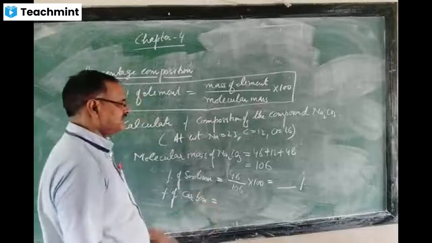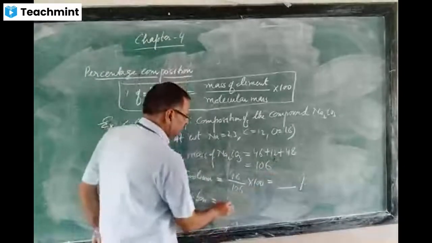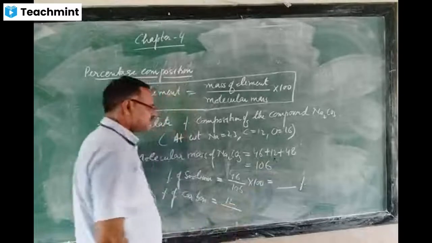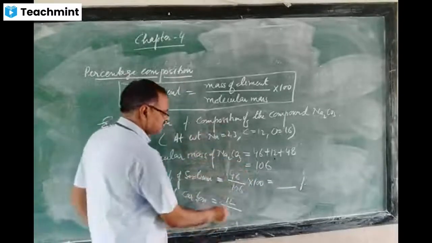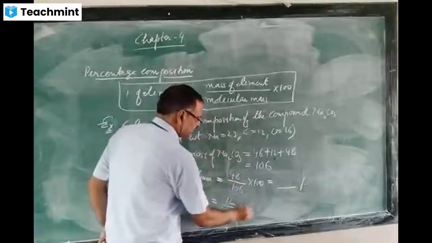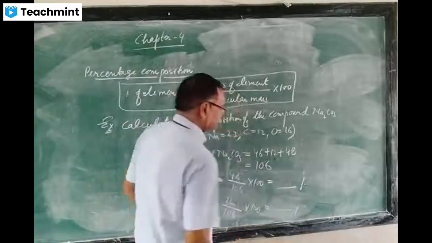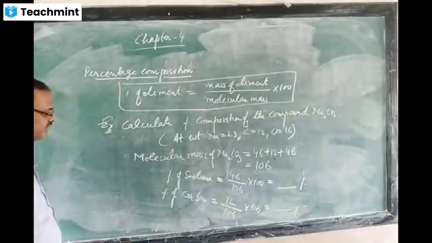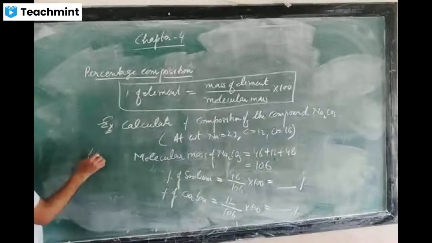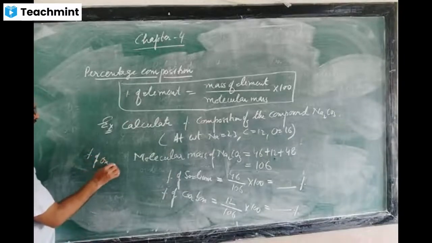Just see what is the mass of the carbon here. Carbon is 12, so 12 upon molecular mass. Molecular mass is 106, into 100. So whatever you are getting, you write in percentage. In the same way, you can calculate the percentage of the one element that is left, oxygen.